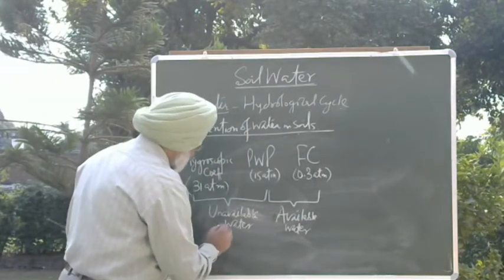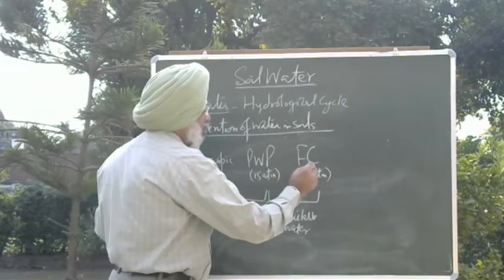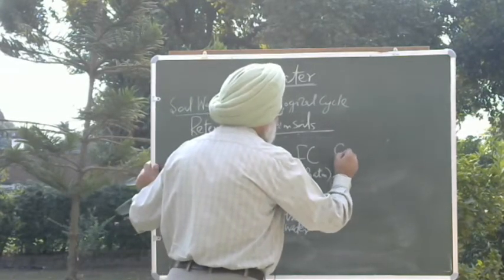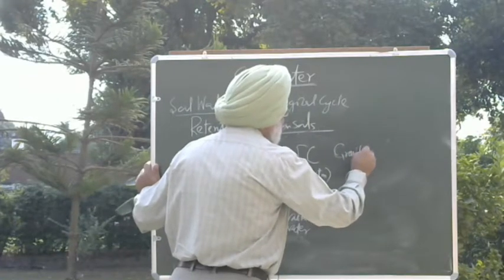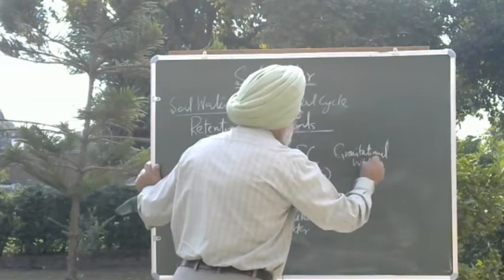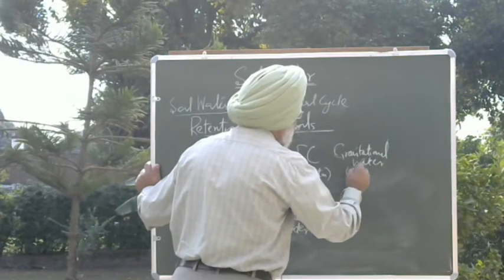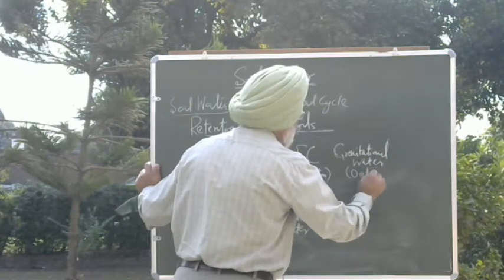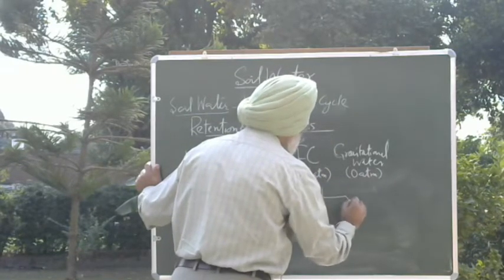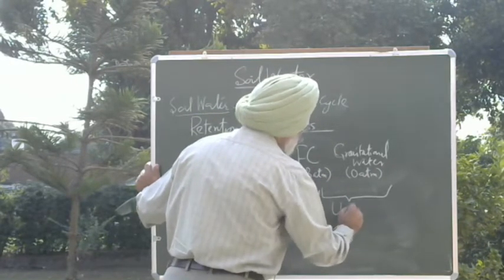And then ultimately you have gravitational water. This is 0.0 atmosphere, so there is no force of attraction, and again this water will be unavailable to the plants.